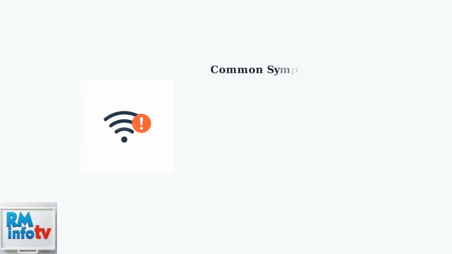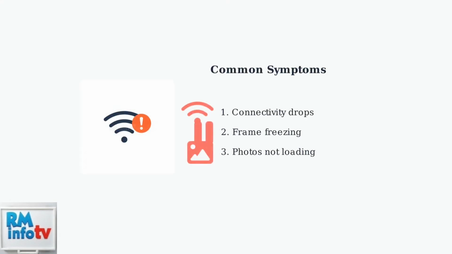Users commonly experience three main symptoms when their Aura frame encounters problems. Connectivity drops cause the frame to lose its internet connection, frame freezing makes the device unresponsive, and photos simply fail to load despite successful uploads through the app.